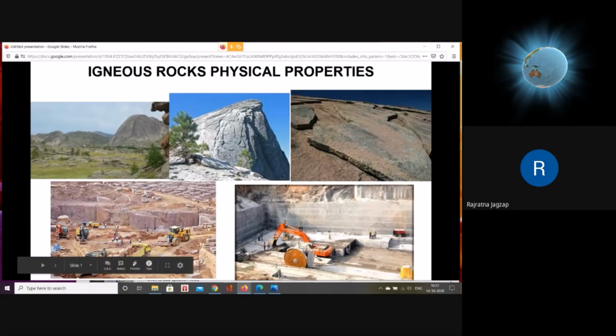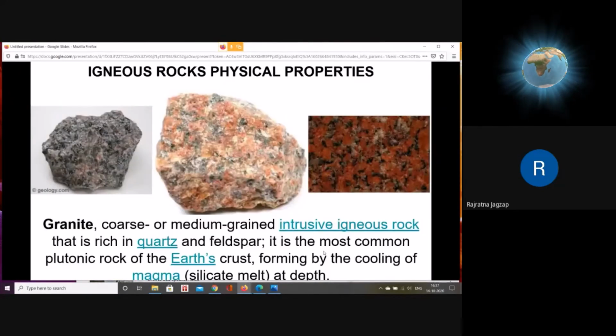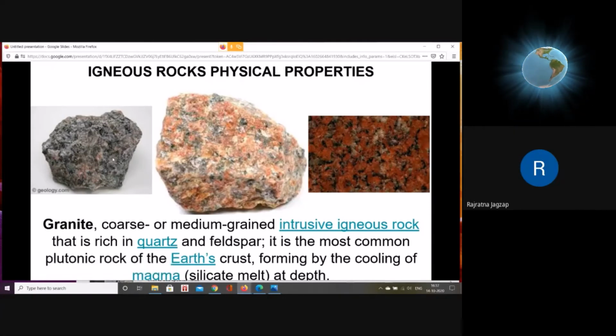This is the pokeline, which removes the cut blocks and then is transported to the further cutting and polishing industry. This is the granite you are familiar with. This is a hand specimen of the granite that you will be seeing in the laboratory. The left hand side photograph shows the hand specimen, or laboratory specimen, that we use for study.